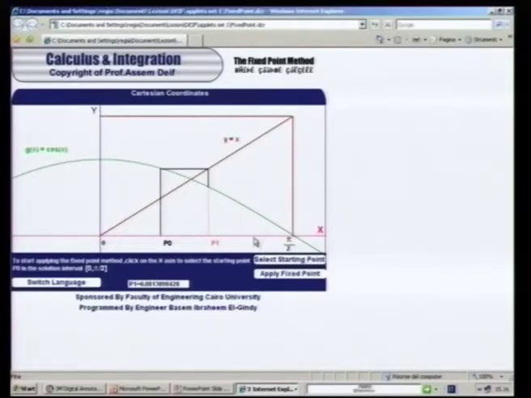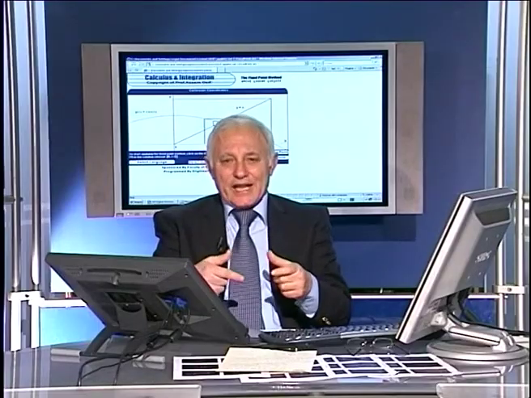So you want to approach the root. You reach P1, and then you do another approximation. You get P2, then P3, P4, etc., until you nest the root into an interval. The more points you choose, the more your sequence proceeds, the more you nest your root into smaller and smaller intervals.